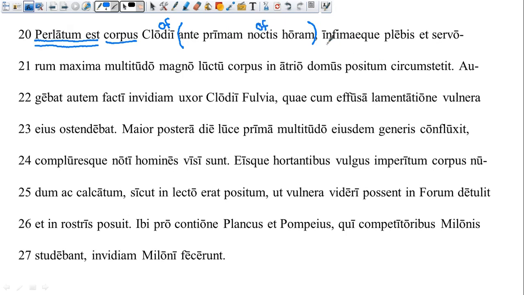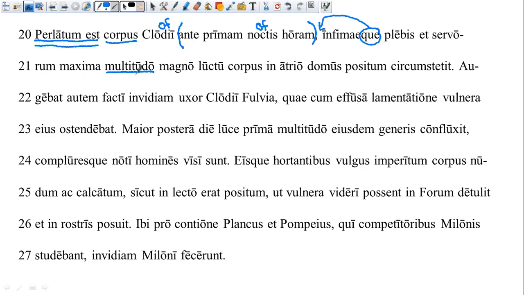All right, now we have this word, we have a -que. Remember that -que jumps in front. So we're going to have another subject and verb situation here. So we have the body of Clodius is brought, and then we want to look for our next subject. Infimi is an adjective. It looks like it could be nominative, but plebis is not nominative. That's going to be genitive. Likewise, servorum is also genitive. Maxima looks like it could be nominative, but let's keep going because that's an adjective. Multitudo. Now, multitudo is tricky because it does not look nominative, but it is. So this is going to be our subject.